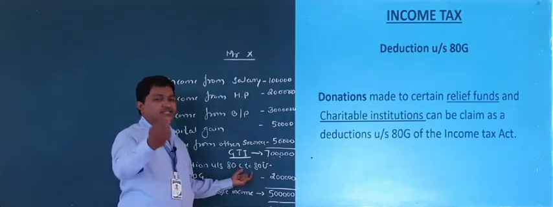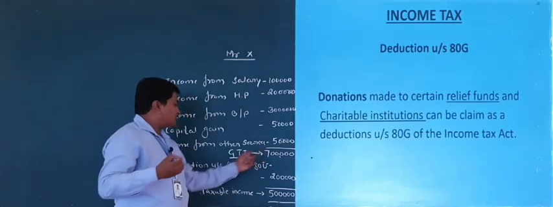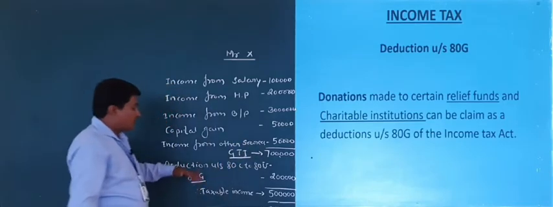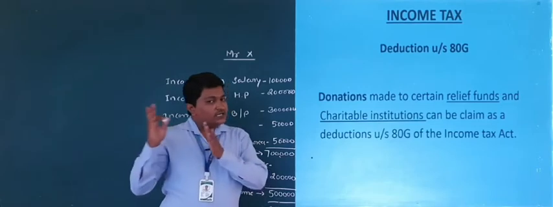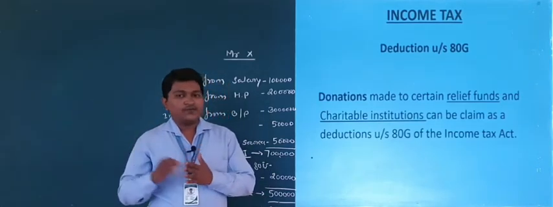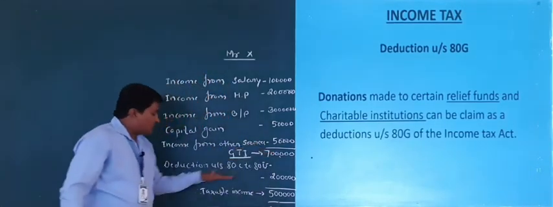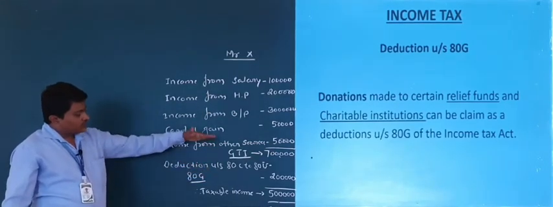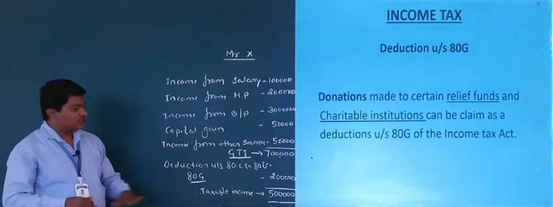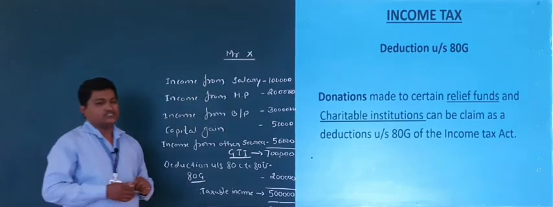It is one deduction from gross total income. Let us discuss what 80G deduction is applicable for, what are the amounts prescribed, and what are the conditions regarding 80G.